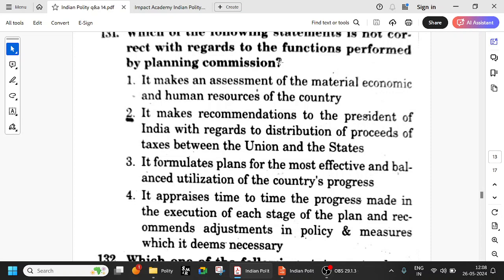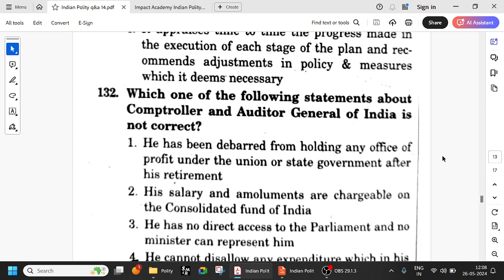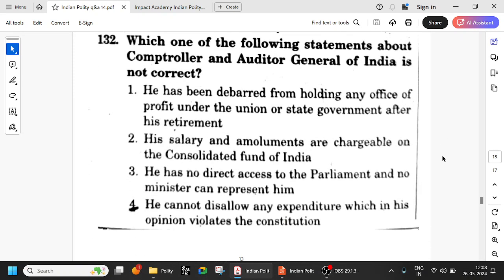So all these belong to the Planning Commission, but the Planning Commission is not even a constitutional body, it is not even a statutory body, but it has become more powerful than the Finance Commission, which is Article 280, a constitutional body. So this is the definition of the Finance Commission. All others are related to the Planning Commission. The Planning Commission is currently abolished, it is no more there. Niti Aayog has taken its place.